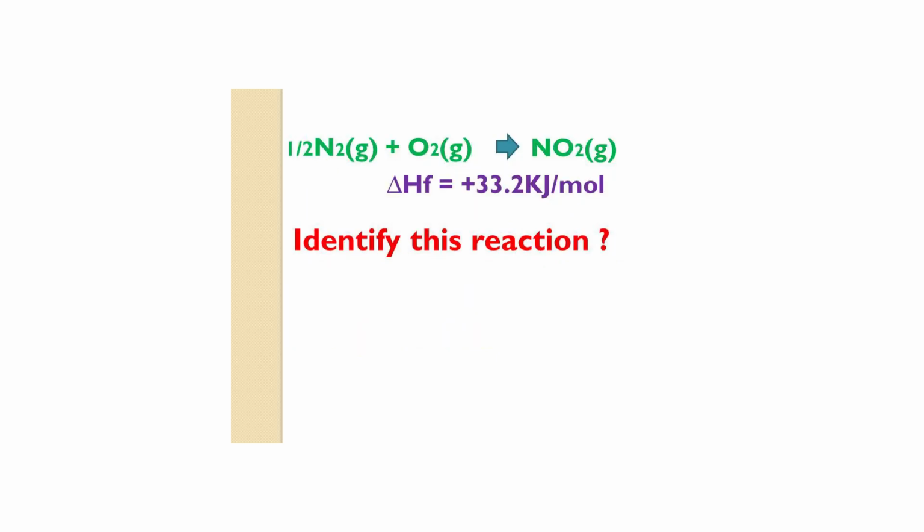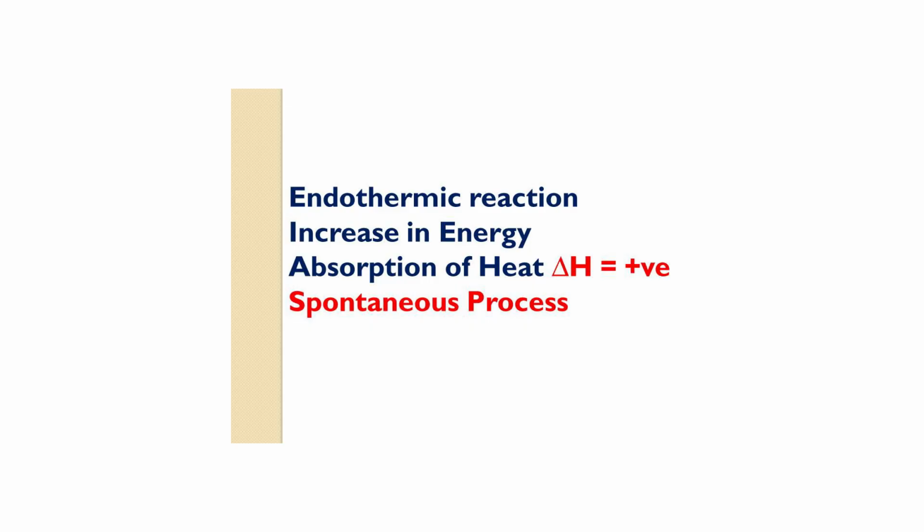Next equation, half N2 gas plus O2 gas gives NO gas. Delta Hf is equal to plus 33.2 kilojoule per mole. Identify this reaction. What type of reaction is it? Absorption of heat, that is, endothermic reaction. Delta H value is positive for an endothermic reaction.